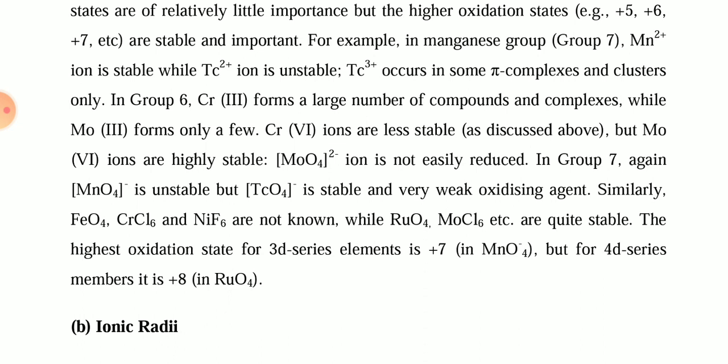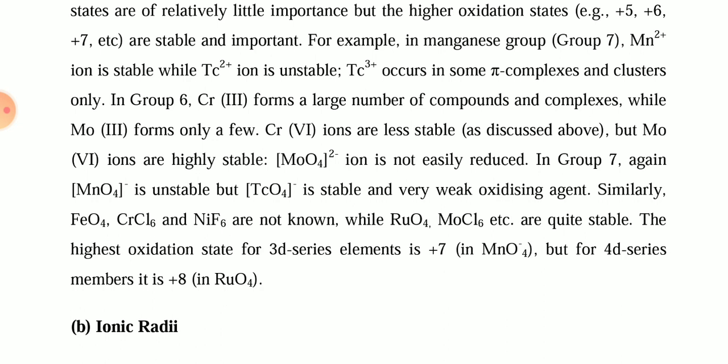TcO4- is a very weak oxidizing agent as compared to MnO4-, but it is stable, and MnO4- is an unstable, strong oxidizing agent. Similarly, FeO4 and CrCl6 are also not known compounds, because these complexes are unstable according to their oxidation state, while RuO4 and MoO6 are quite stable.